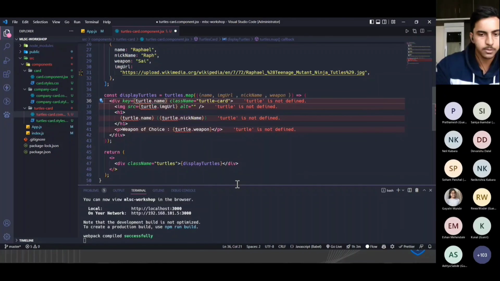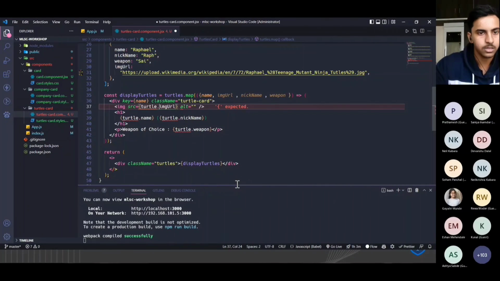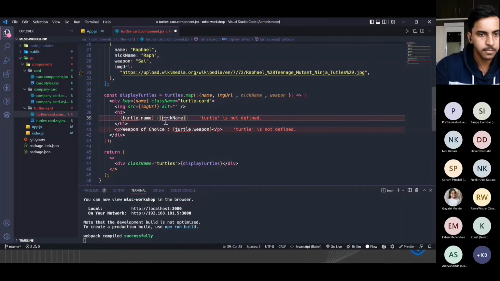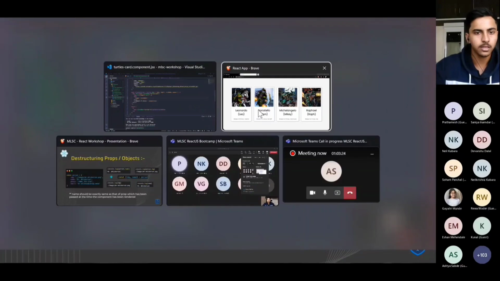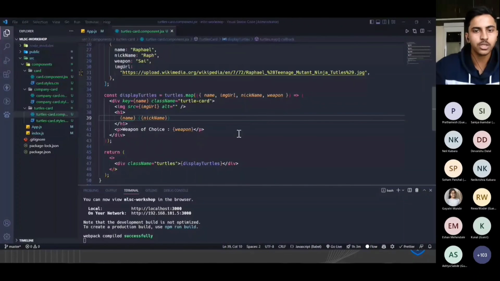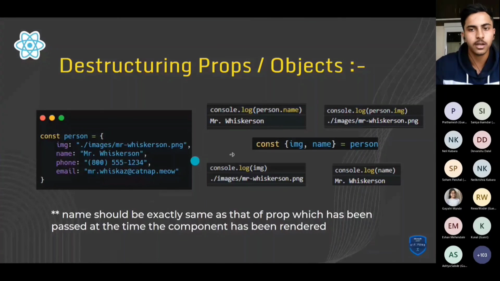So as you can see, this is showing it is not defined, because we have to just use name in this case, because we have destructured that particular property from the object. So I'll just do this. Yeah, as you can see, the result is the same. So this was about destructuring props and destructuring objects.